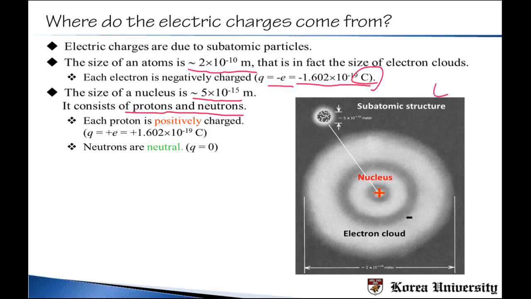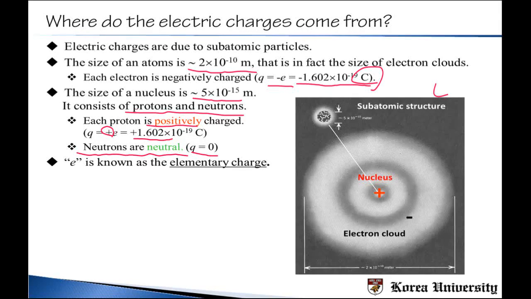Both of them are subatomic particles, and among them each proton is positively charged, and the size of its charge is exactly the same as the size of the electron, with the only difference that its sign is positive, so it's plus 1.602 times 10 to the power of minus 19 coulomb. Meanwhile, the neutrons do not have charges, so we say they are neutral, and their amount of charge is 0.